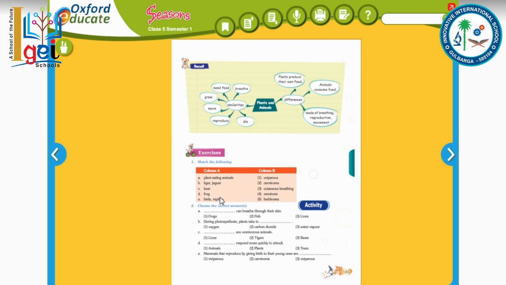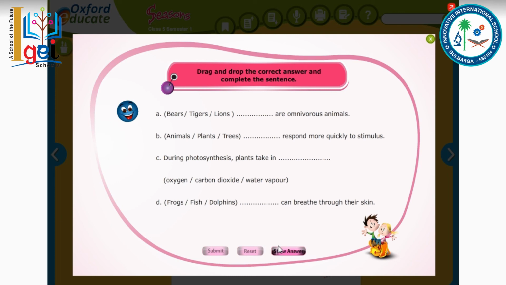Okay, next let's come to the second one. Choose the correct answer. Let's watch this activity. See here, a bear is an omnivorous animal. Next, animals respond quickly to stimuli. So I have shown you the answers, plus you have to write them on your own.